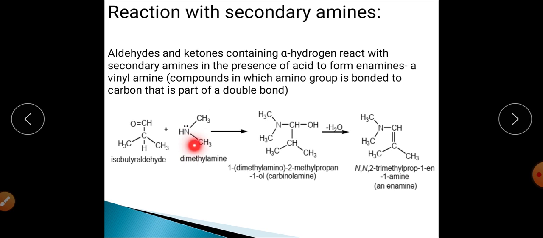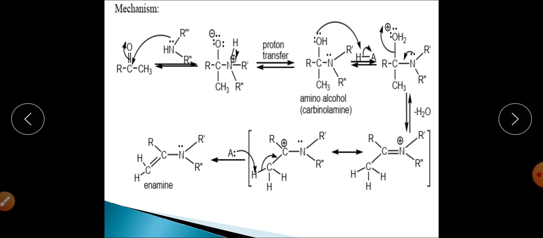For example, this is a case of secondary amine, and this is your aldehyde. So when this is subjected to react with this one, it will give rise to an enamine. So how has this enamine been synthesized? The reaction will start with the nucleophilic attack of the lone pair of electrons on the nitrogen to the carbonyl carbon, and then after this attack the same steps are repeated. When there is a proton transfer, it gets converted into OH, and this will finally abstract the hydrogen H positive, and after this a water molecule will be eliminated, and this will get converted into C double bond N.